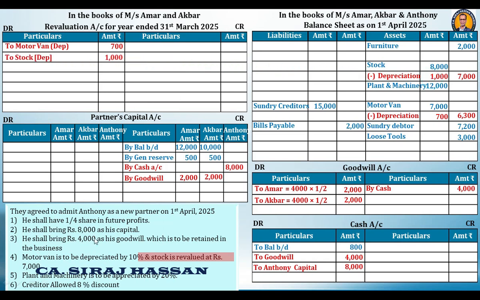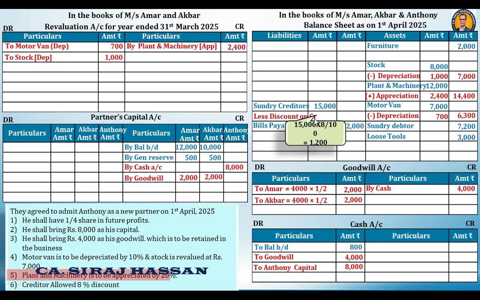After that we have plant and machinery. Plant and machinery appreciation by 20%. So 20% comes to 2,400. Outer column 14,400. It's a kind of profit that will go to the revaluation account credit side. After that we have creditors. Creditors gave us an 8% discount, which comes to 1,200. Outer column 13,800. This 1,200 is a kind of profit.